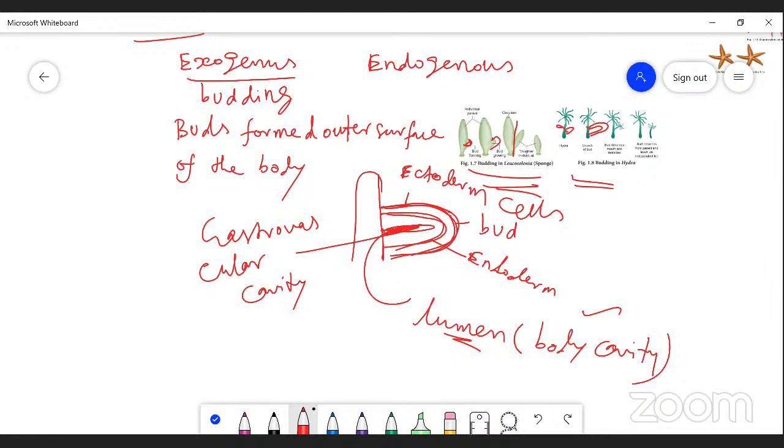With the continuation of the gastrovascular cavity, the buds enlarge. When the buds enlarge, they form a mouth and also tentacles at the free end. When the buds are fully grown, they detach from the parent body and form new organisms. When they automatically cut from the parent body, they can live an independent life.